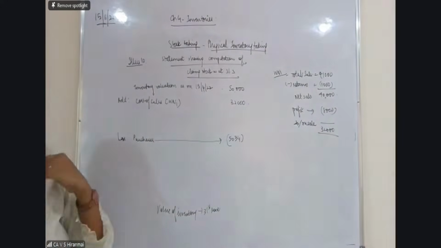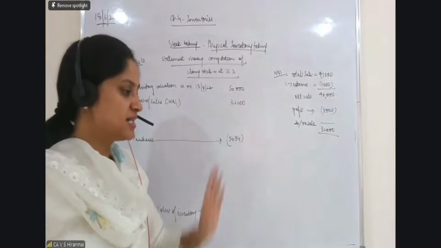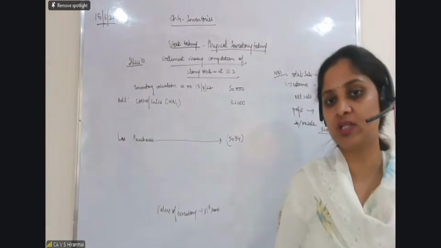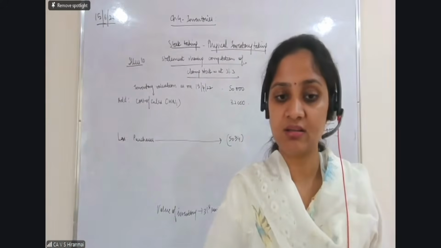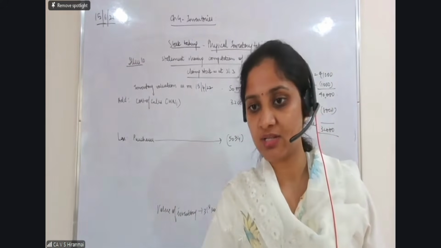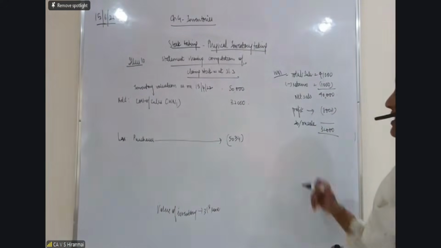Any doubts with this? Madam, where did you bring it from, madam? This one is nothing, madam. It is nothing but your 5,034, the purchases given to you in the question. Any doubts with this? Very simple. No doubt you should have. Whatever is there, only that I'm writing. No? Okay. Now come to the concept of consignment.